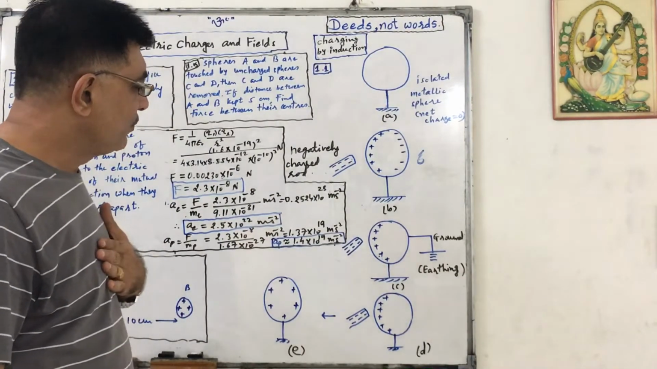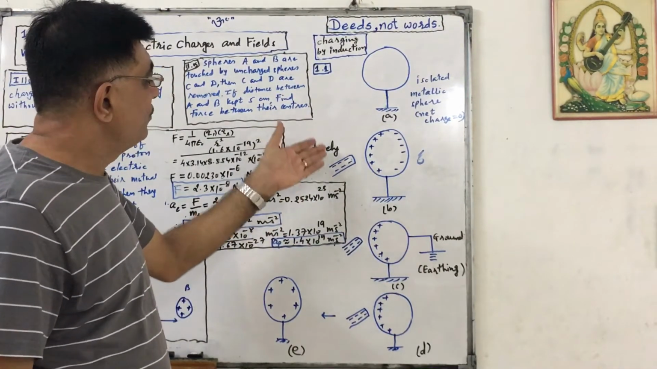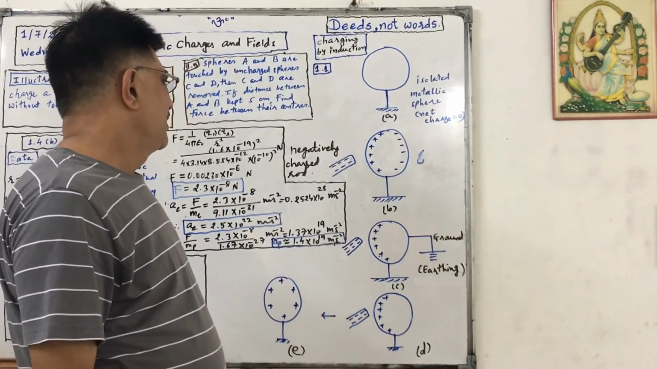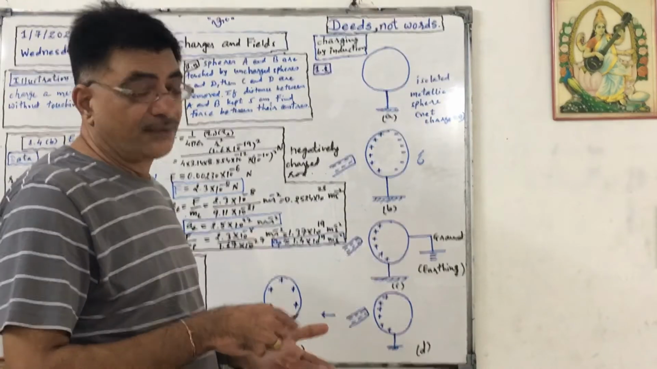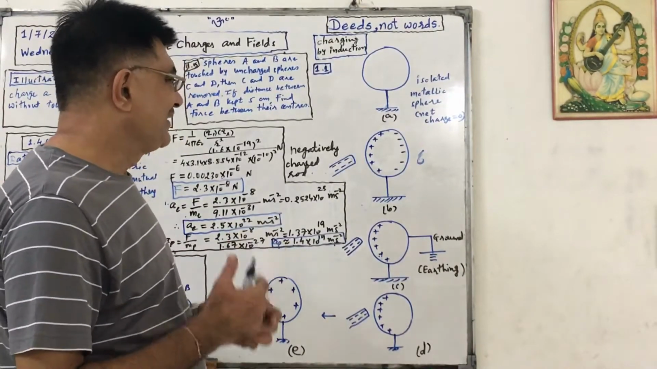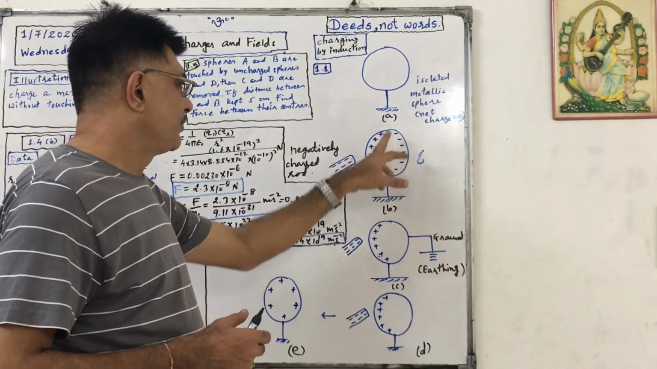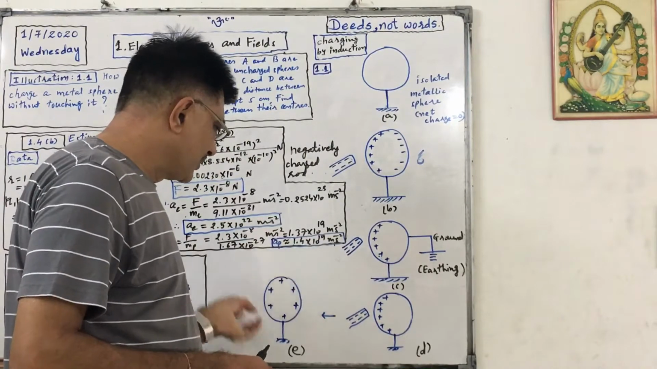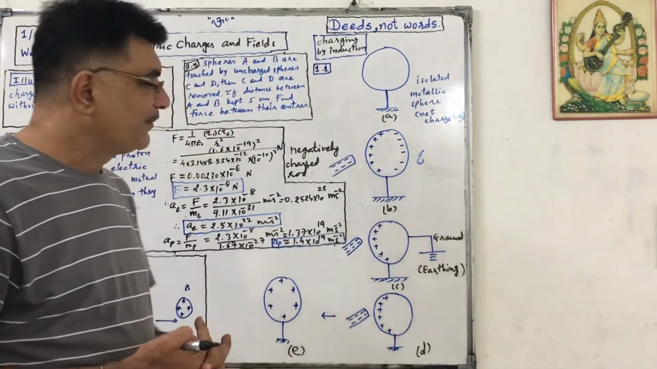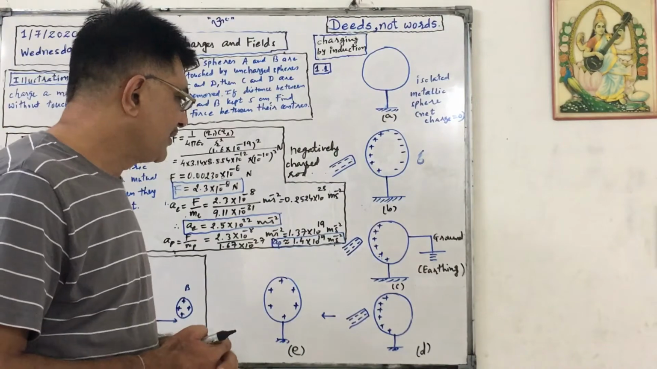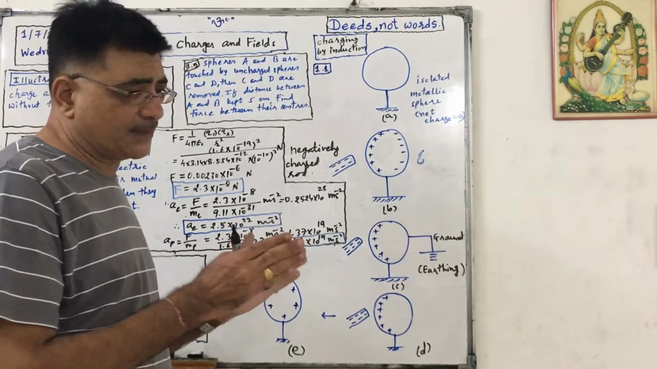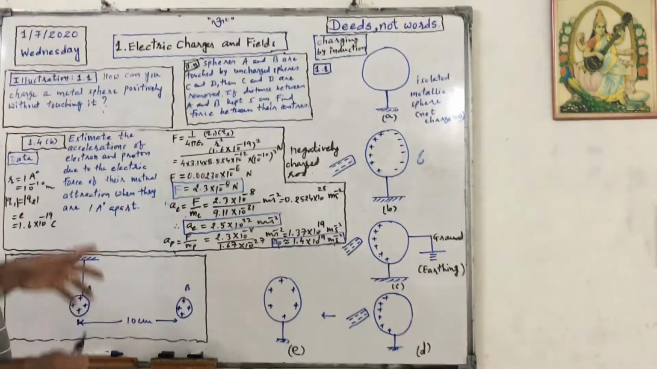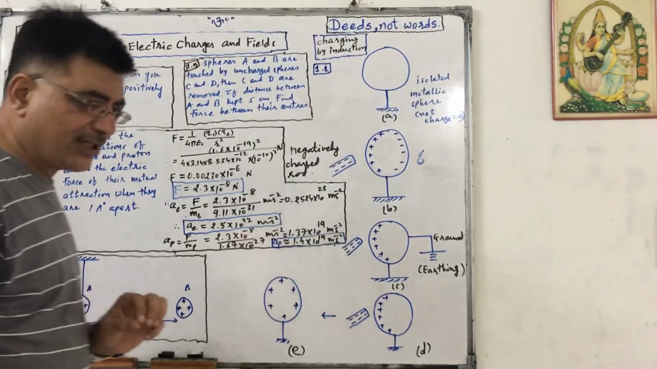If I want to make this negatively charged, then I have to bring here a positively charged rod, suppose a glass rod rubbed with silk. In that case, negative will be attracted here, positive will be here, and positive will go into the ground. The negative charge will be rearranged. So by this way we can make a chargeless sphere charged without touching it. Now 1.4a we have already discussed.